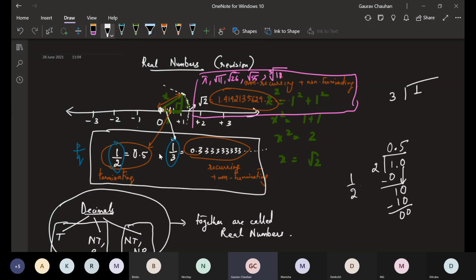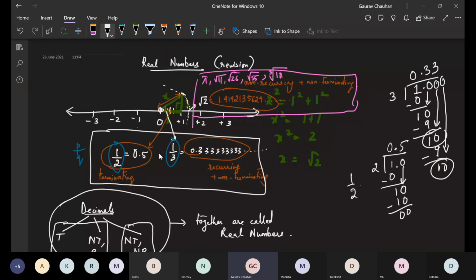1/3, 1 divided by 3. 0 times will go, 0, 1. Put a dot here, the decimal place. Bring this down. 10 you have to take now. 3 goes into 10 three times, 9, minus, 1. Then again 0 and bring it down. Again 10, again 3 times, 9. Again 0, bring it down. This gives me 1. So you see, the same remainder, 1, keeps coming every time, so it keeps on repeating.